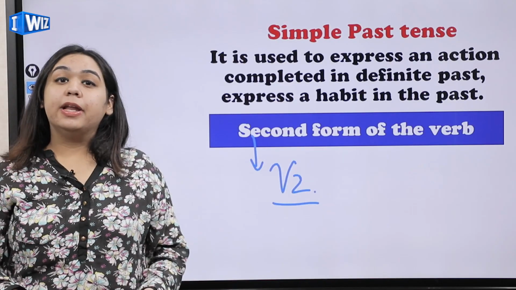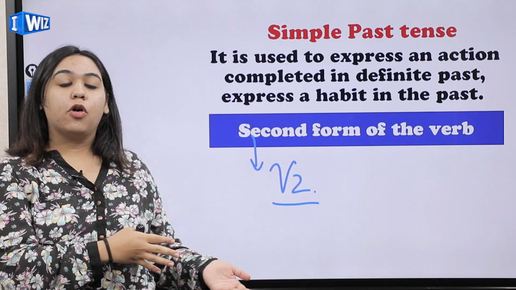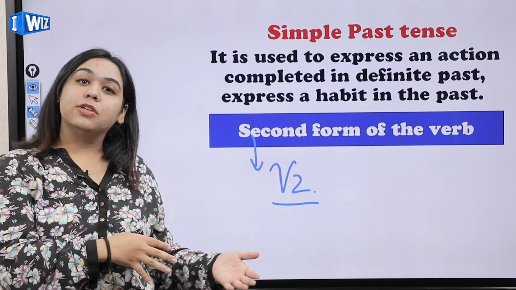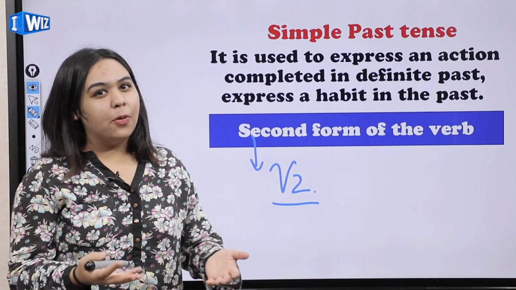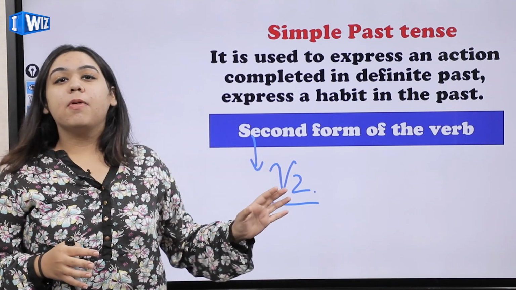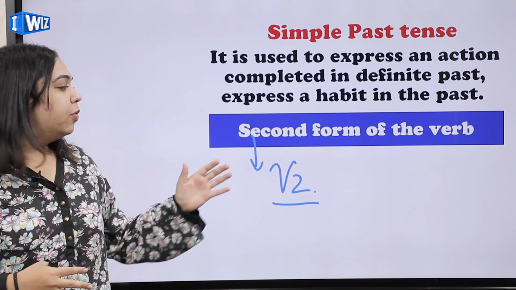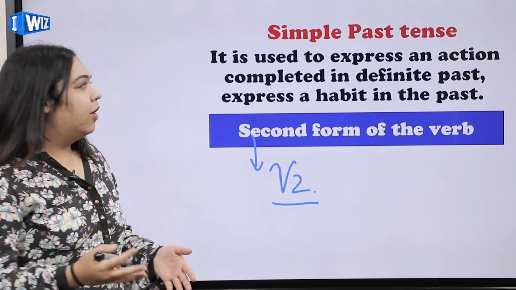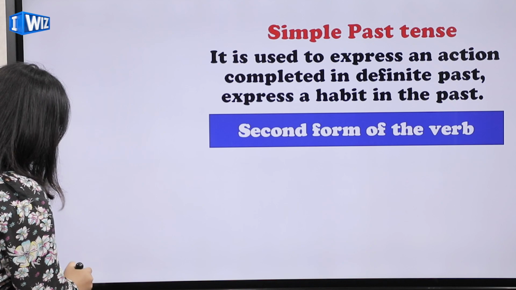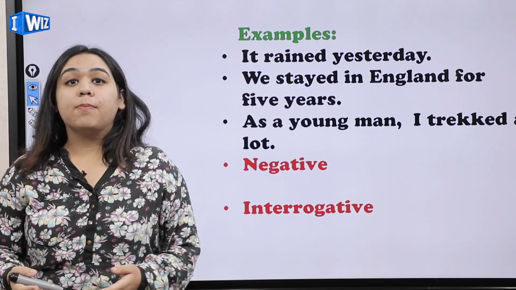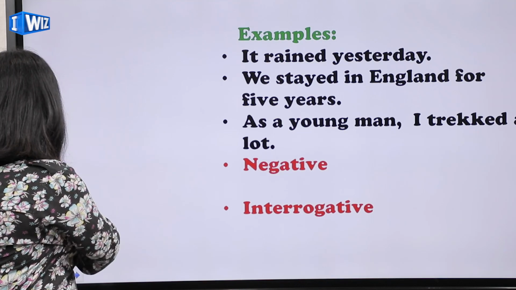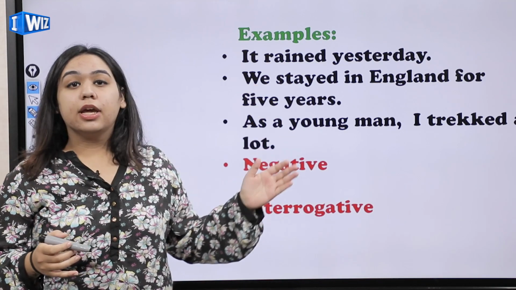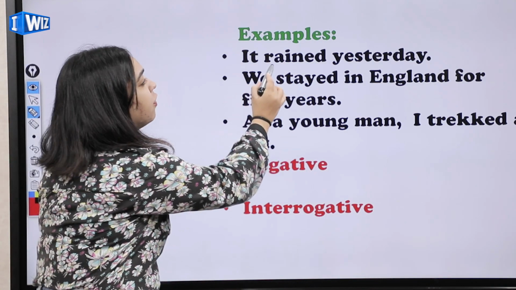For example, play, played, played is the second form. Sleep, slept, slept is the second form. Work, worked is the second form. So I hope this is clear to you. In simple past tense, we are just going to use the V2. There is no helping verb. Okay. Now let's move on to some examples. For example, I am stating that it rained yesterday. So you will see here that I am just using the V2, the second form of the verb.